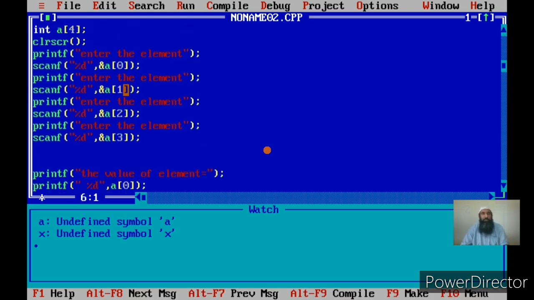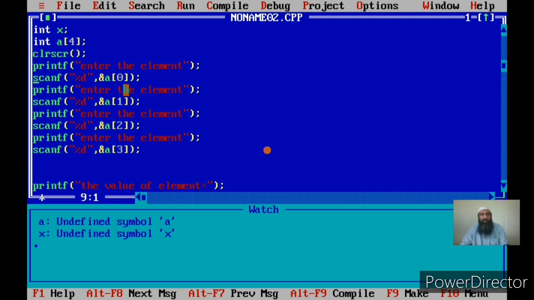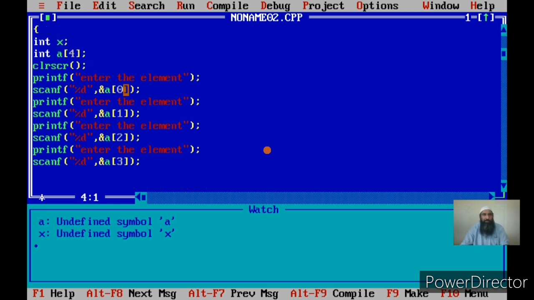Those are the first two array handling programs, inputting the array and displaying the contents of the array. Now we have a third program that I'll be explaining here, finding the sum of the array elements. Once you have inputted the array, you can find the sum also. Now I can say x is equal to a of 0 plus a of 1, that is the contents of these 4 variables, plus a of 2, then plus a of 3.